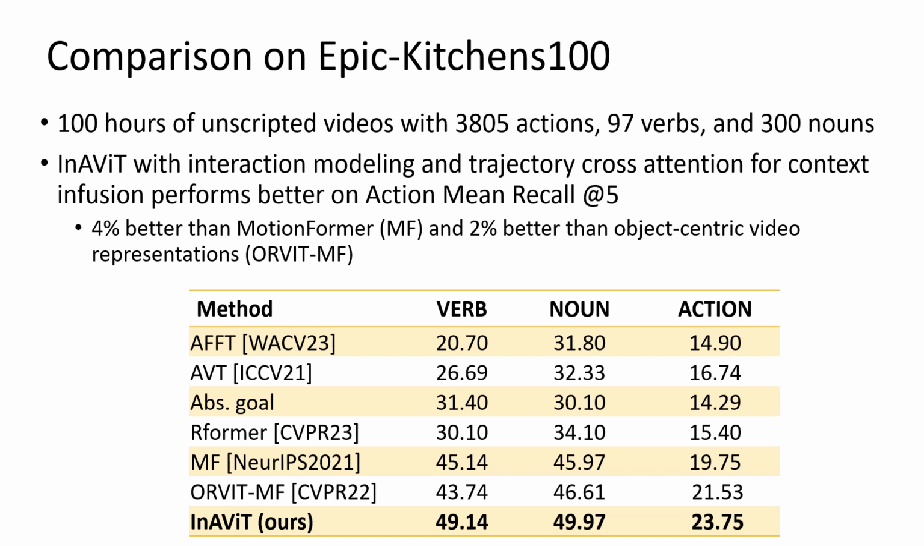We also show that common video transformer methods like MotionFormer and object-centric video representations like Orbit, which only focus on object-to-object interactions in frames, perform slightly worse on verb, noun, and action mean recall. The reason for using action mean recall is that there are thousands of different actions. So even if we are able to predict the next possible action within the top 5 predictions, it's still a good result.